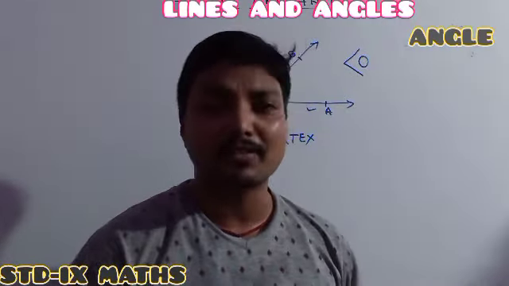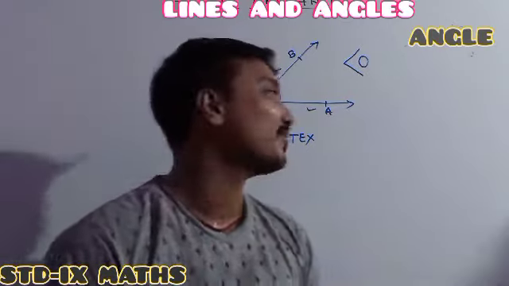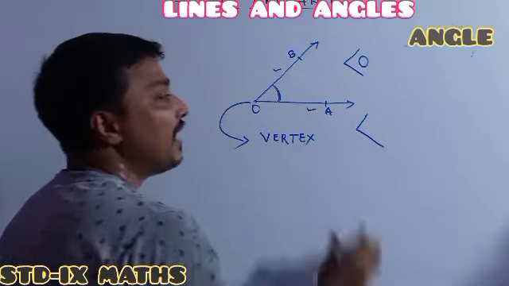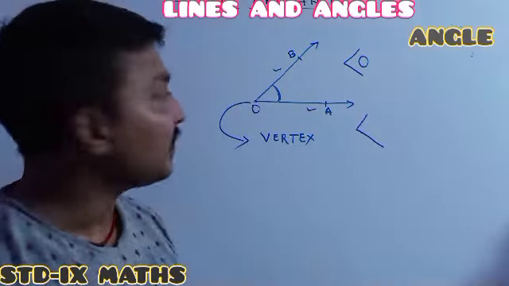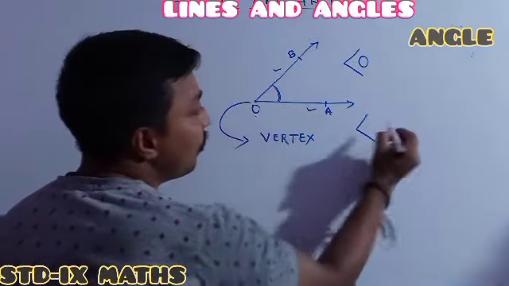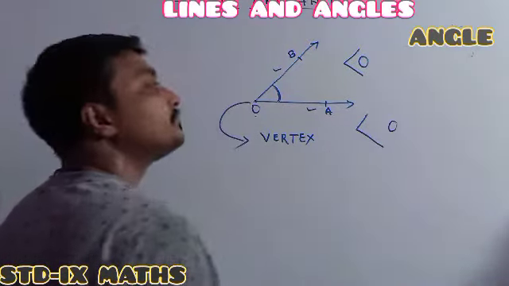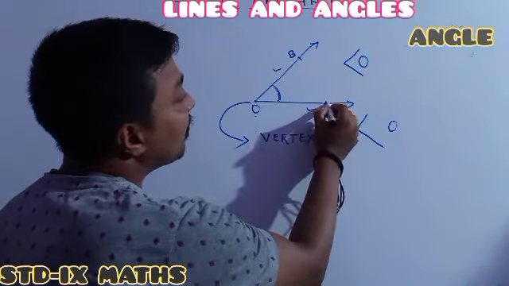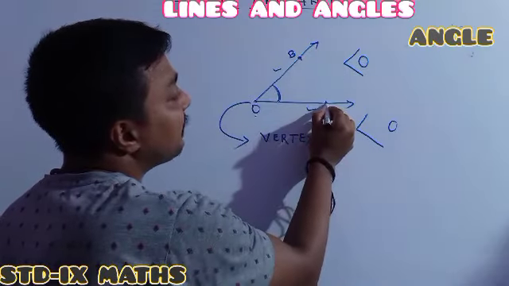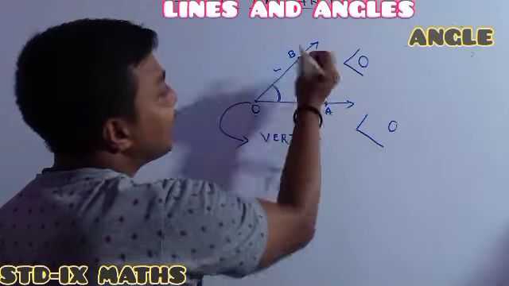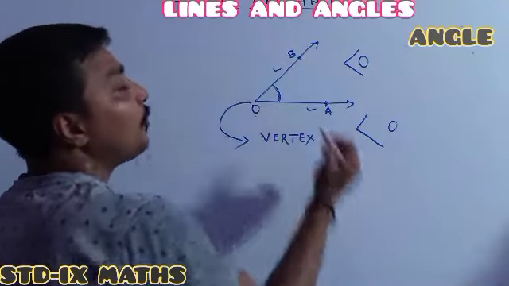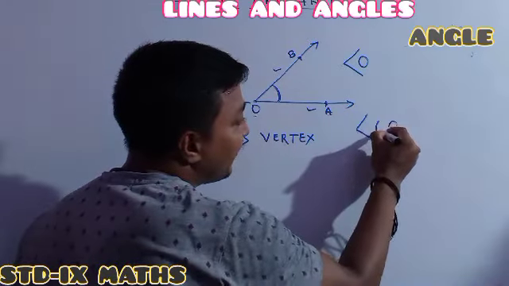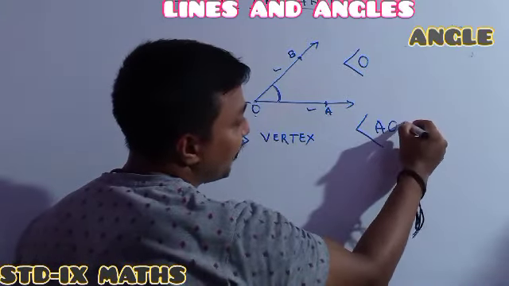Another way of representing the angle name I am also showing. Just see, another way of representing the angle is just like this. See, the angle symbol must be there. Then see, angle formed where? O. So O is written here. This one is our common point. These two are the non-common points. See, here is a ray, so here is one point on the ray, here is another point. So A and B both are the non-common points. Remember, one of the non-common points should be written first, and the other non-common point should be written after.